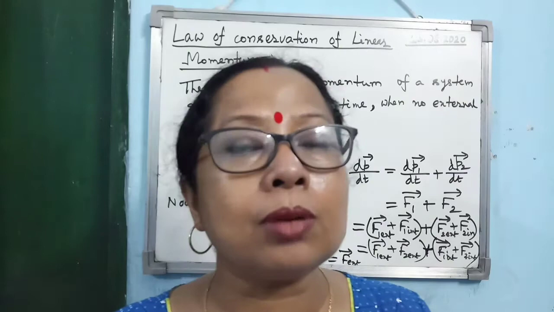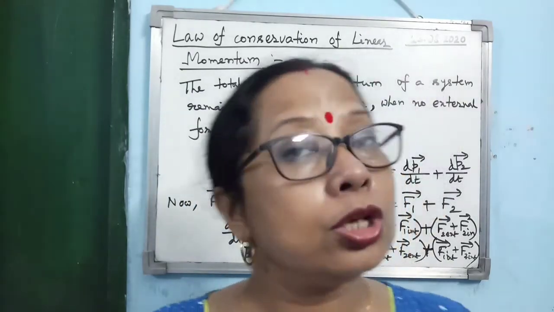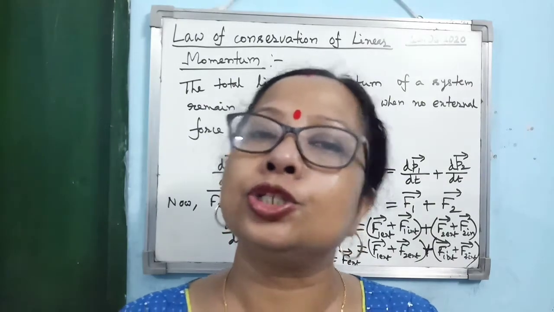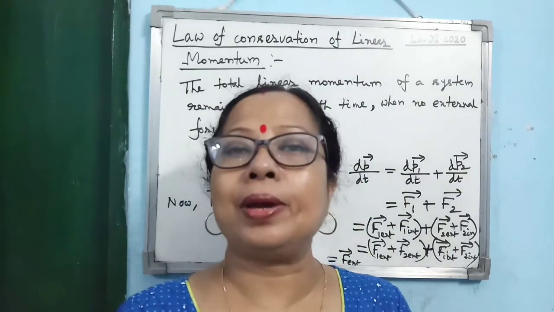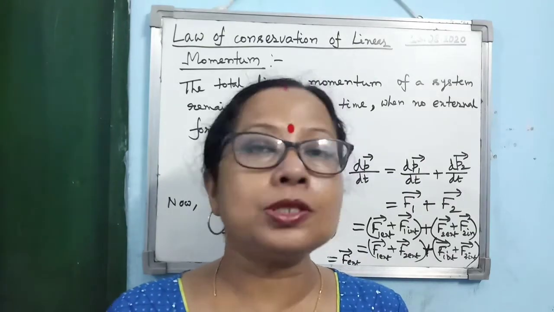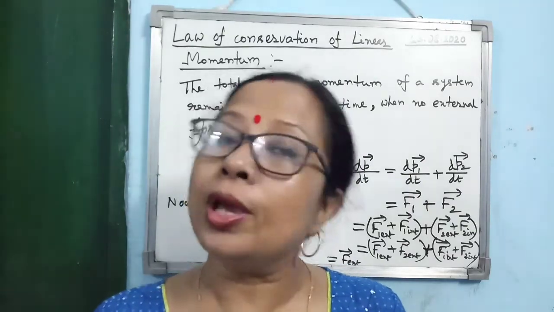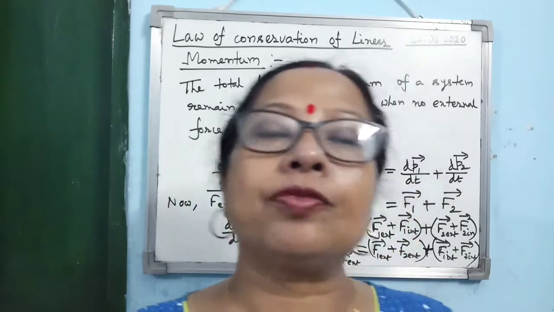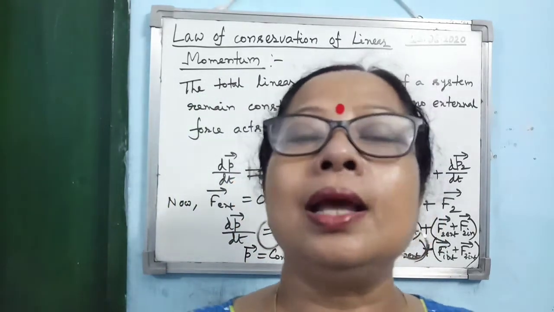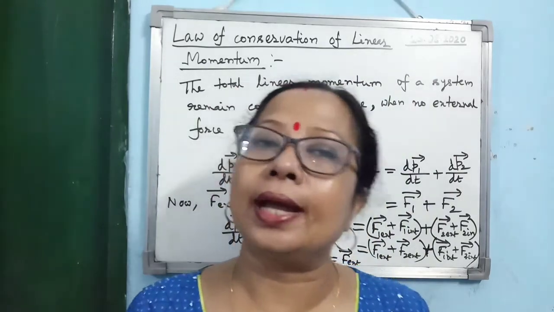The total momentum before firing was 0, so after firing also, the total momentum of bullet and gun should be 0. So the momentum of the bullet and the momentum of the gun should be in opposite directions, then only it can be 0. It means if the bullet is fired in the forward direction, the gun should recoil in the backward direction.